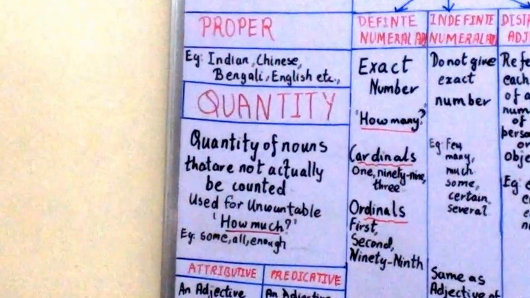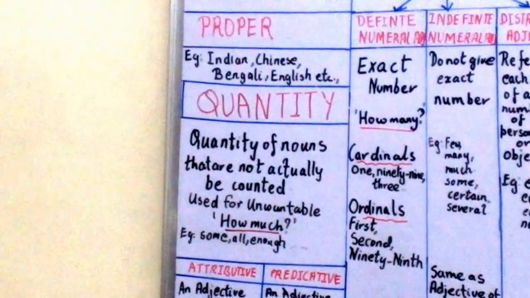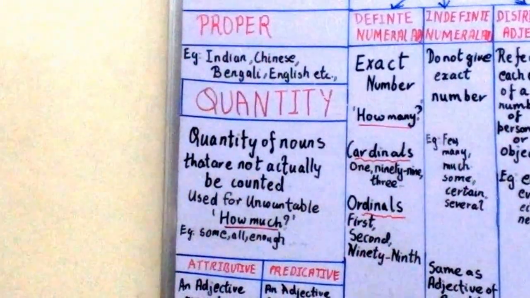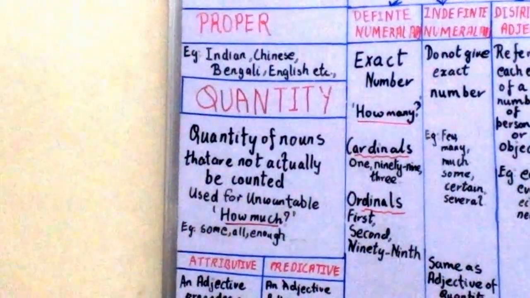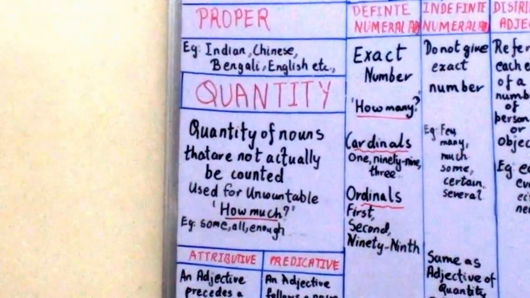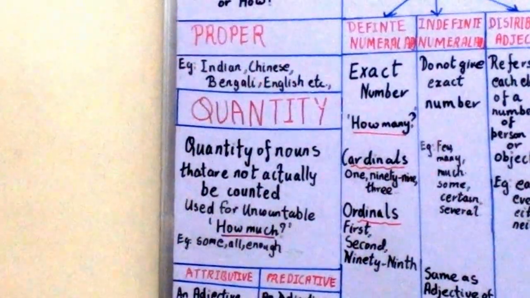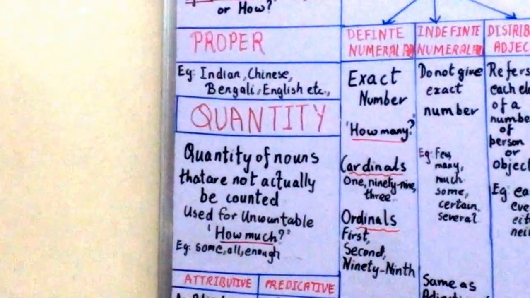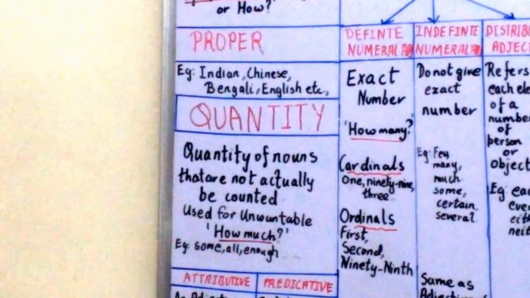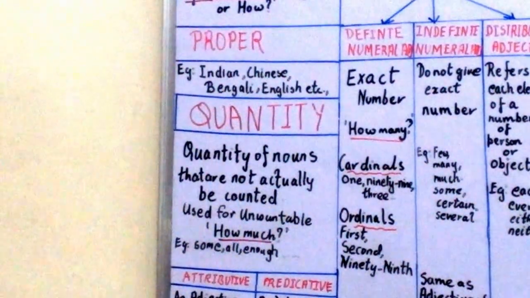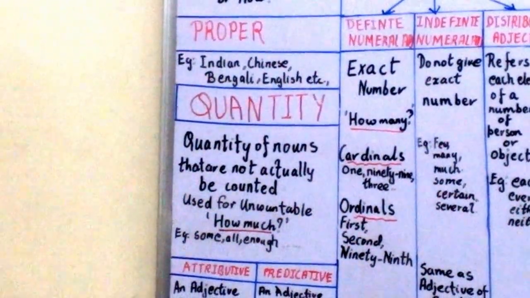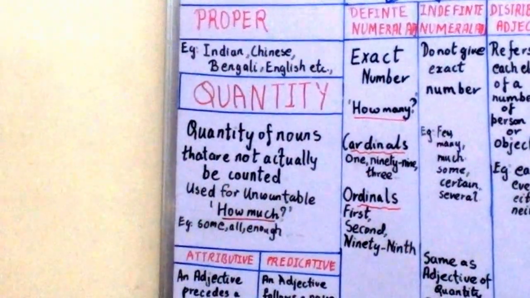It tells the quantity of things named by the noun. Much, little, enough are all adjectives of quantity. So adjectives of quantity means that they are not actually being counted. They are used for uncountable nouns. We always answer the question with how much. For example, some, all, enough. This is all about adjectives of quantity.